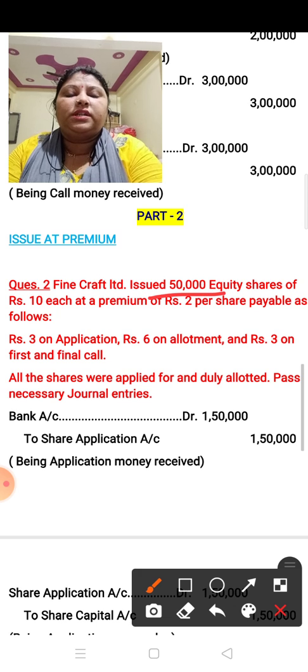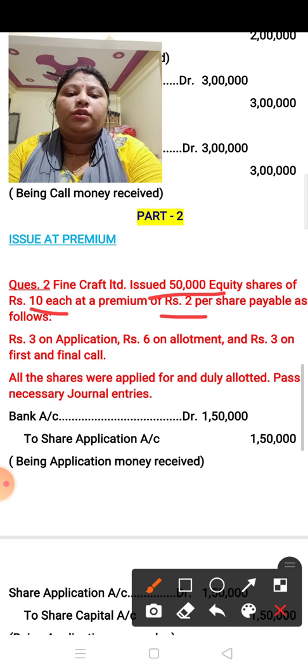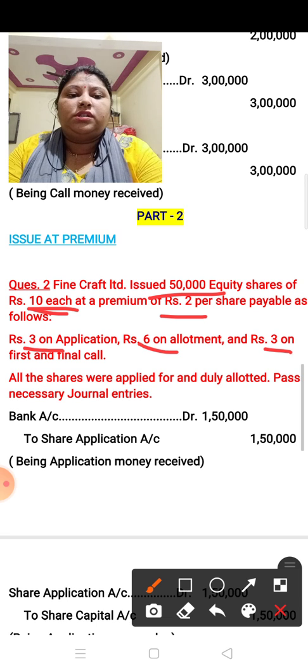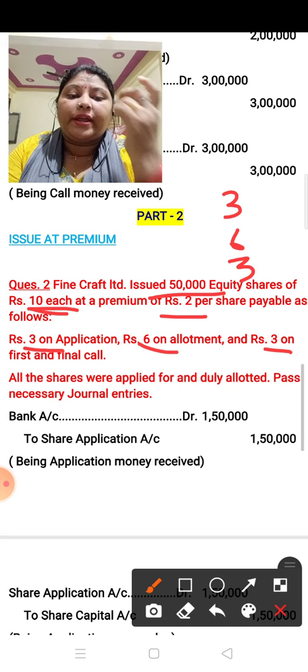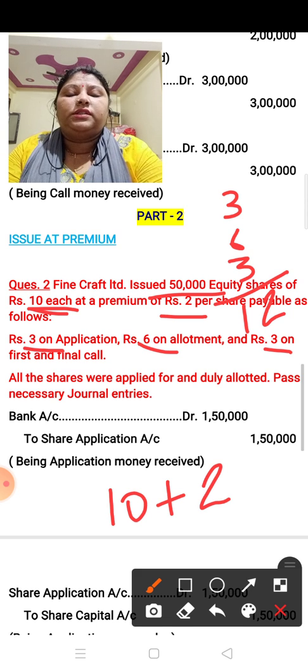Here 50,000 shares are issued at rupees 10 along with 2 rupees premium. Now the 10 rupees is payable in this way: 3 on application, 6 on allotment and 3 on first and final call. Now children, you can add this amount, and when you add the total, you will get 12 rupees. It means this is 10 plus 2, so this amount is given along with the premium. Now you have to separate the premium.